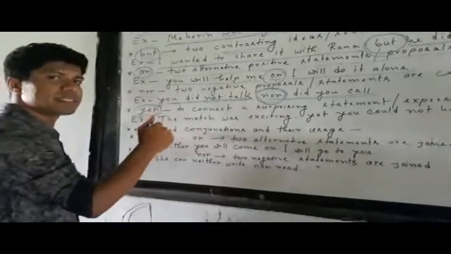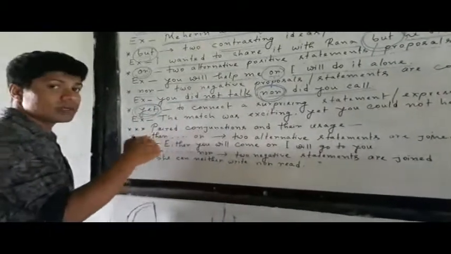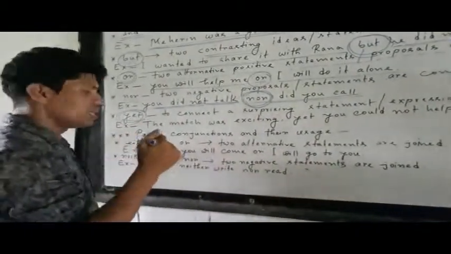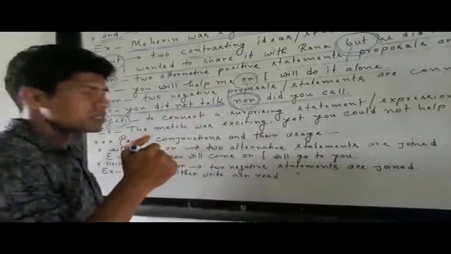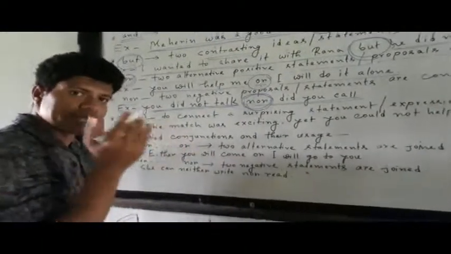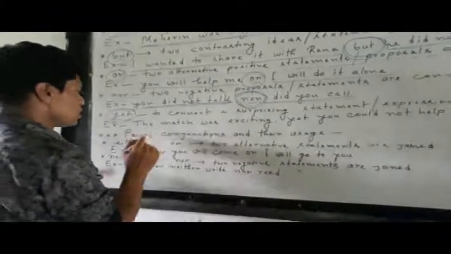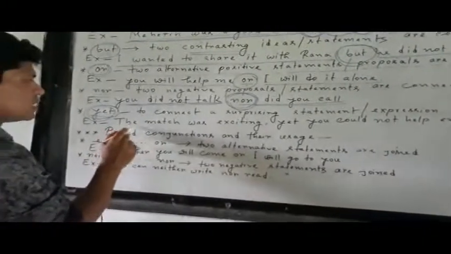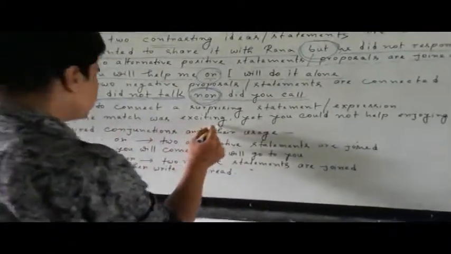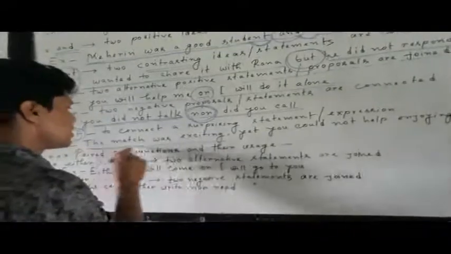Let us check. You are the watchers, you are also watching me, so let us check. The match was exciting. This is a clause: the match was exciting.